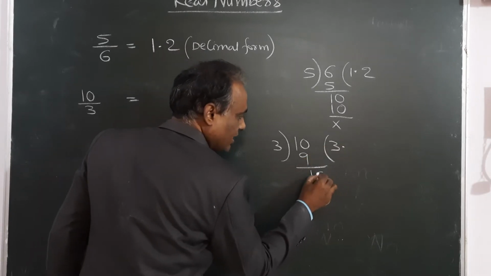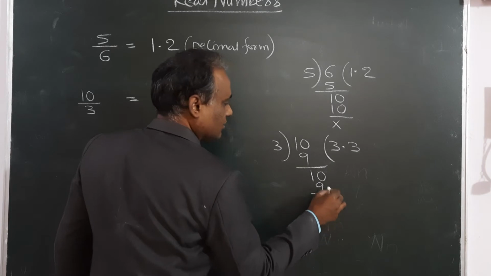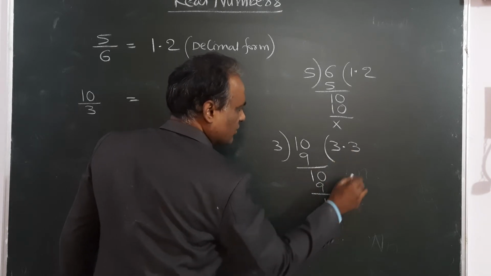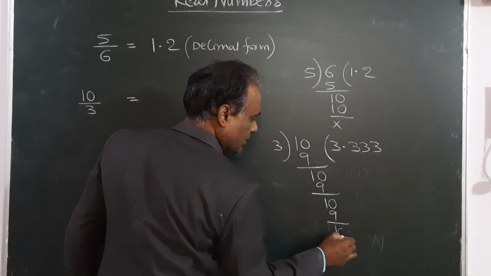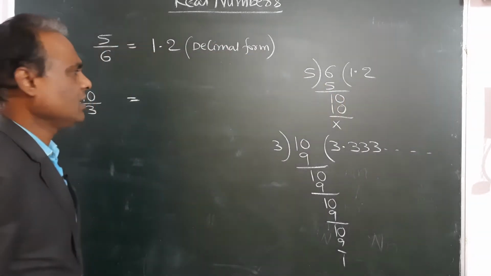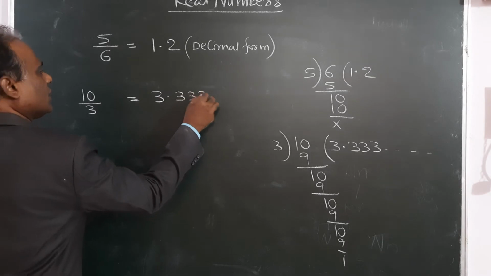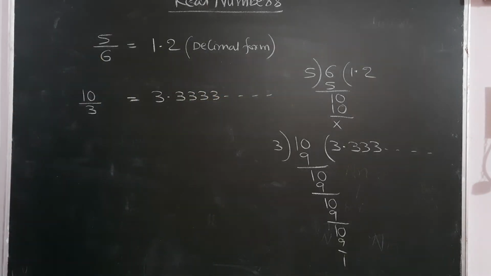Take a decimal and a 0. 3 threes are 9, 1. Every time after the decimal, you can take a 0. 3 threes are 9, 1. Like this it will continue. There is no end. That means here 10 by 3 is 3.33333 up to infinity. No end.